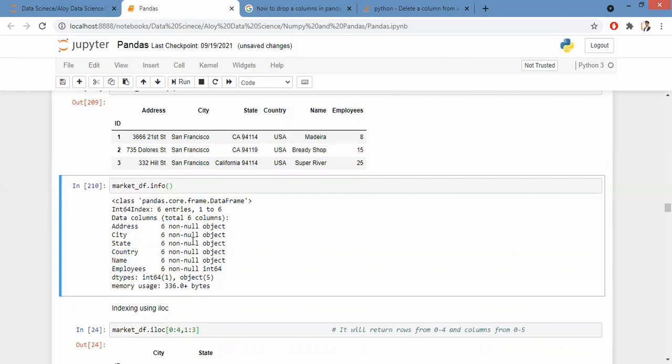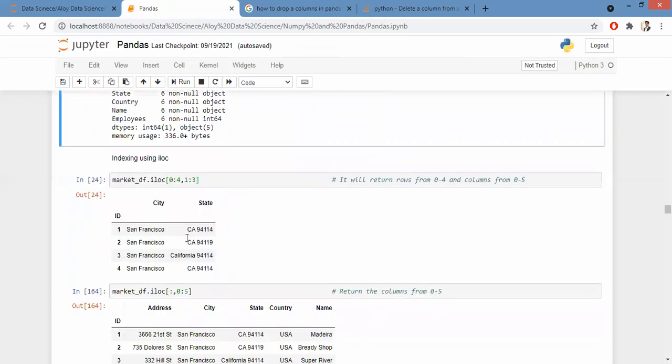How many columns do I have? 6 columns. How many rows do I have? That is also 6. And I can see the different data types of each and every column. Do I have any missing values here? No, sir, no missing values. Yes, good.